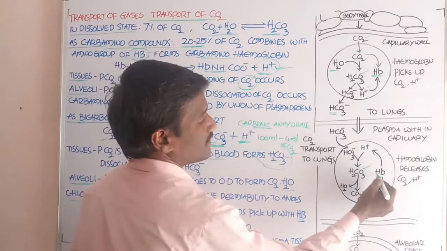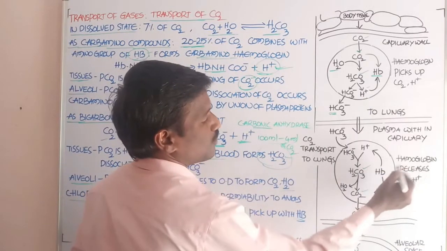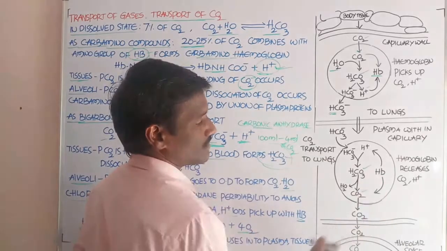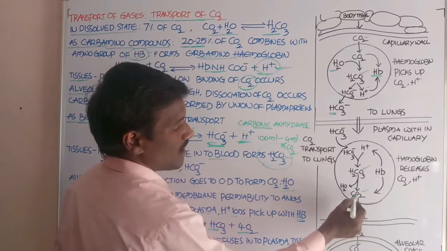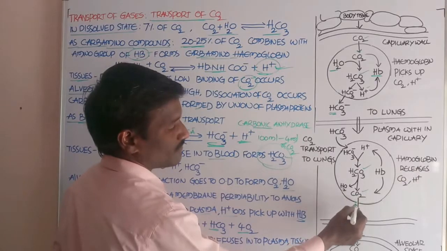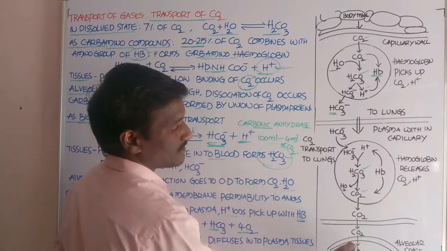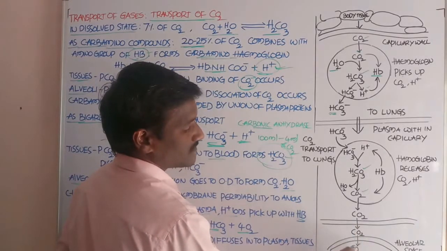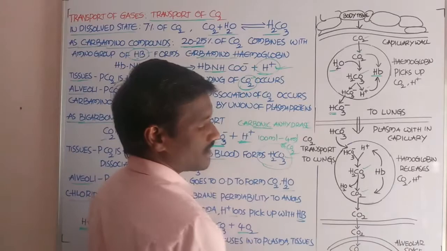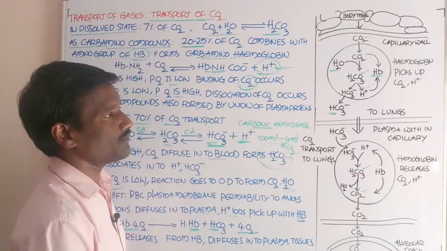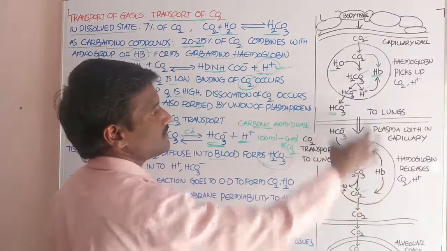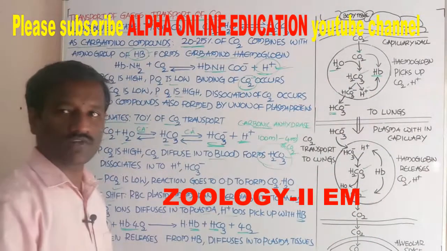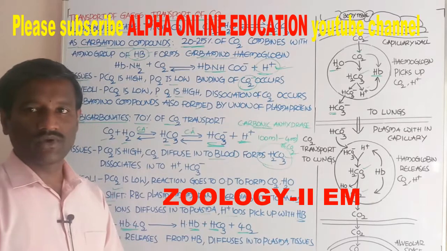Hemoglobin releases the carbon dioxide and the hydrogen ions. The carbon dioxide is transported to the lungs and exchanged into the alveolar cavity of the alveoli. Students, this representation shows the transport of carbon dioxide.